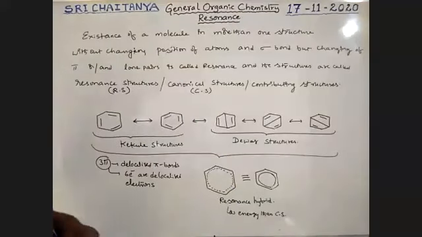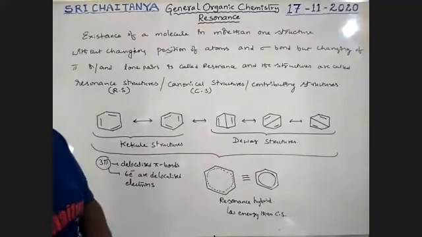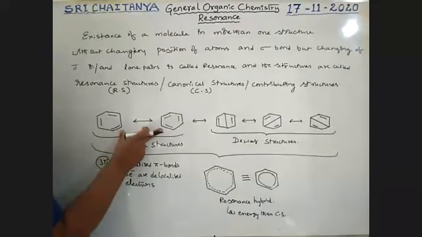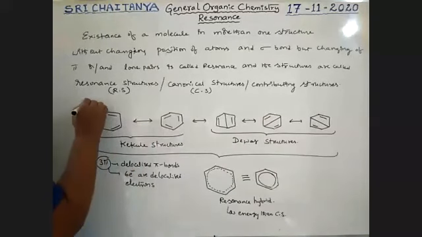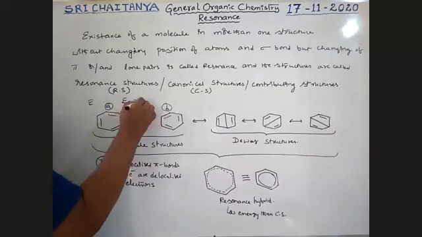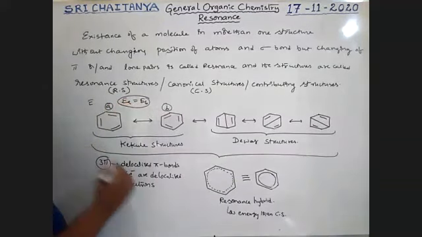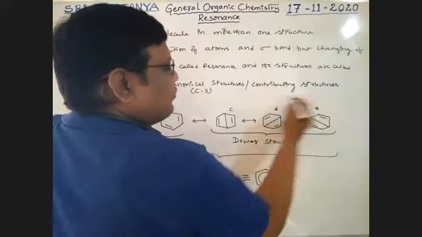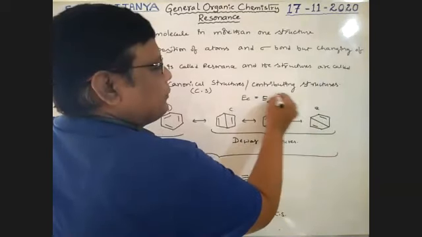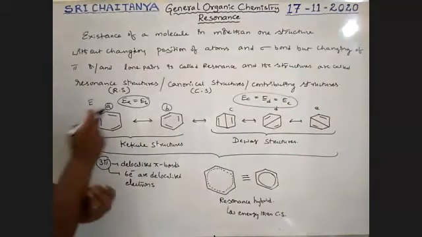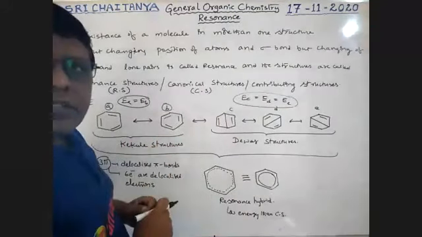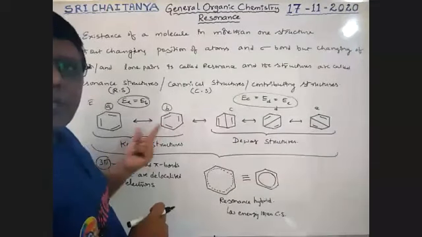So for example, among these four structures, these two structures have the same energy. Let us take A and B: the energy of A is equal to the energy of B. These are C, D, E: the energy of C is equal to the energy of D is equal to the energy of E. But this energy is less than that of this one. That's why these structures are more stable than these structures.